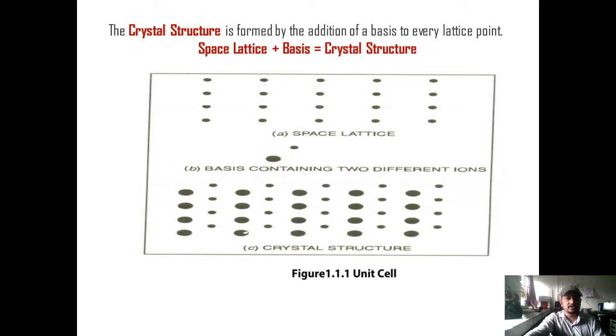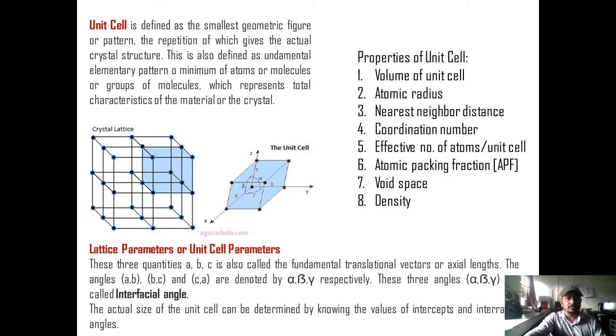It is called a crystal. So the basis must have the identical composition and they must be placed at the respective crystal points in the space lattice. Then the resultant structure is called a crystal structure. Now each crystal is made up of the smallest volume which represents all the properties of the entire solid, that is called a unit cell.